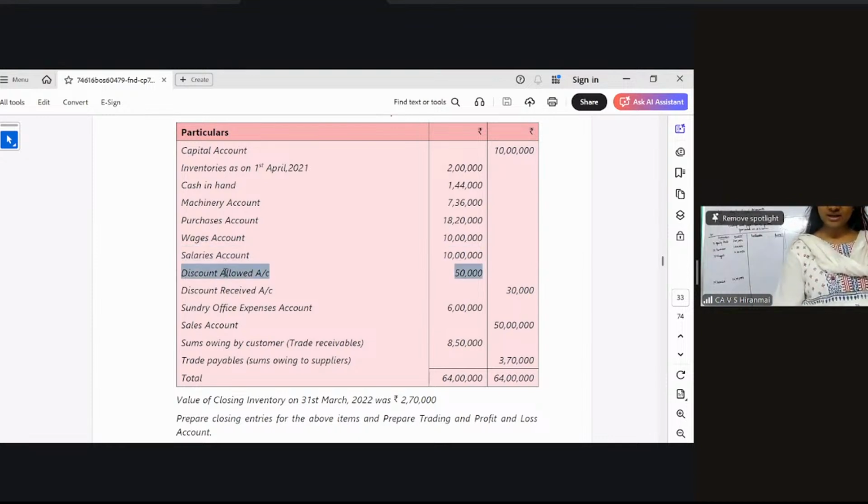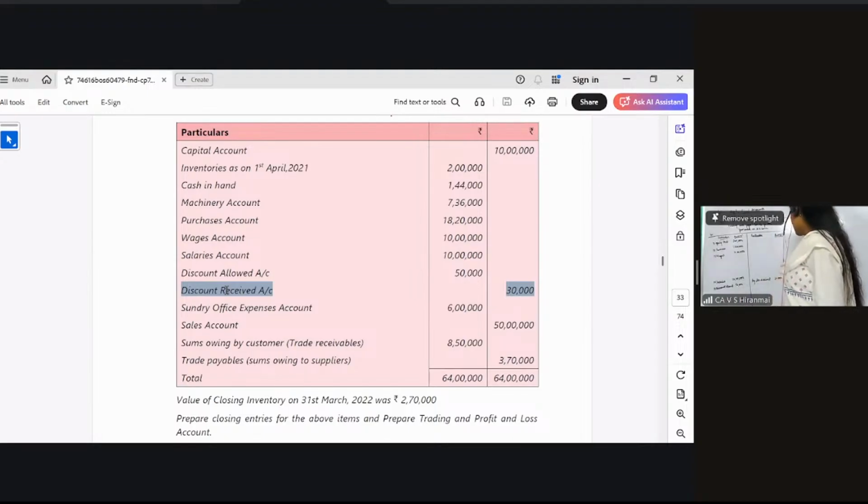Next, discount allowed, debit side. It is an expense, indirect expense. So take it to your P&L account. Discount allowed will be 50,000. Next, discount received. It is an income, indirect income in the P&L account. Discount received is 30,000.